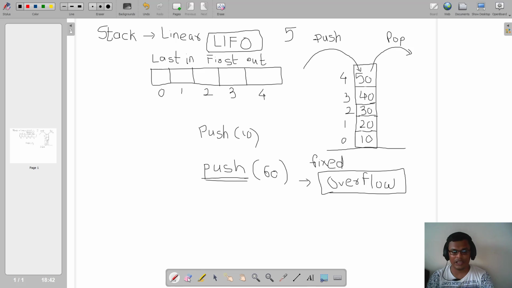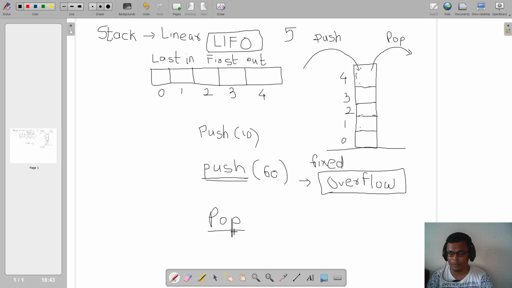Similarly, suppose I am performing a pop now, so what will be removed first? 50. Again if I perform a pop, what will be removed next? 40. Again if I perform pop, what will be removed next? 30. Again if I perform pop, what will be removed next? 20. And again if I perform a pop, what will be removed next? 10. Now again if I perform a pop, what is the situation? The situation is that my current stack is empty.